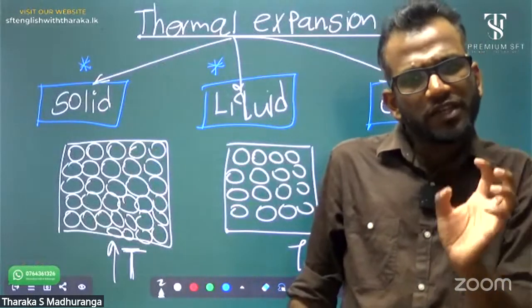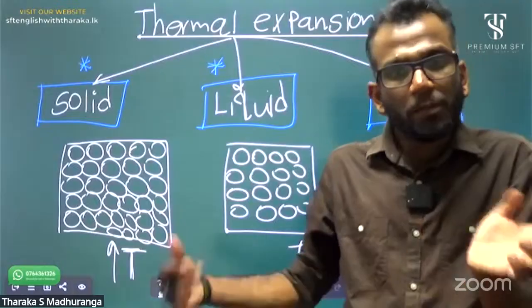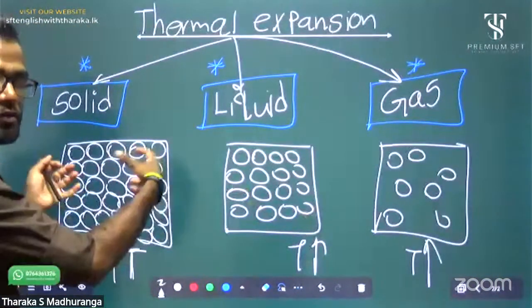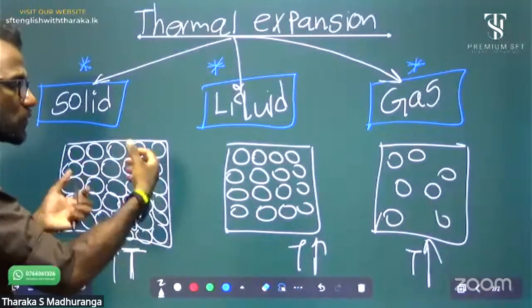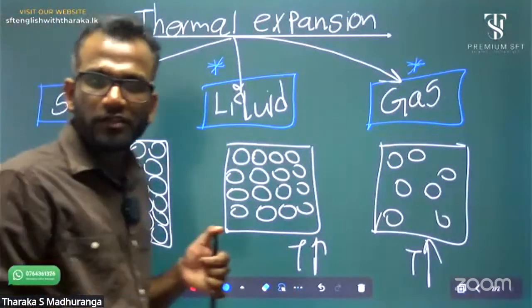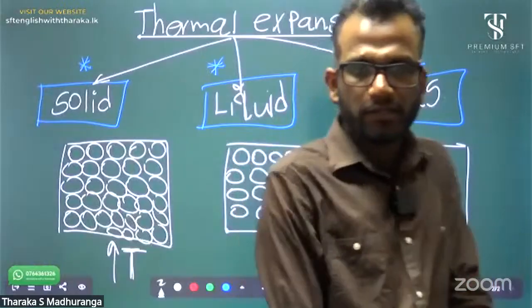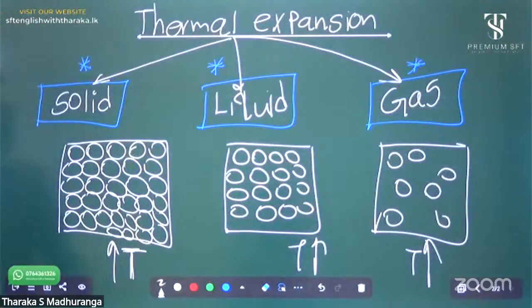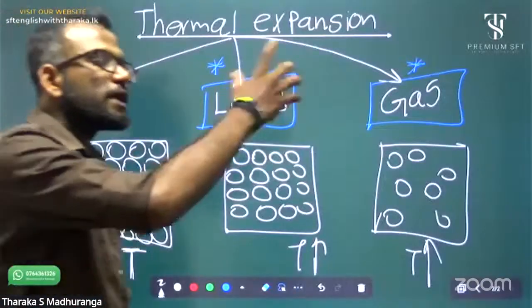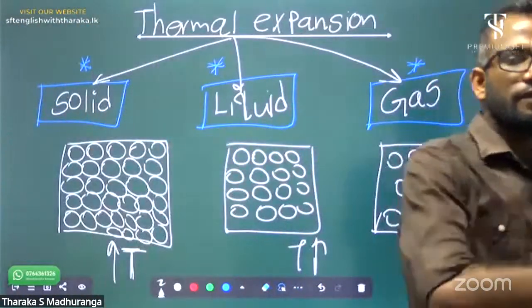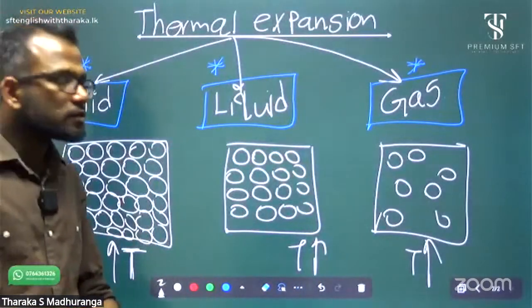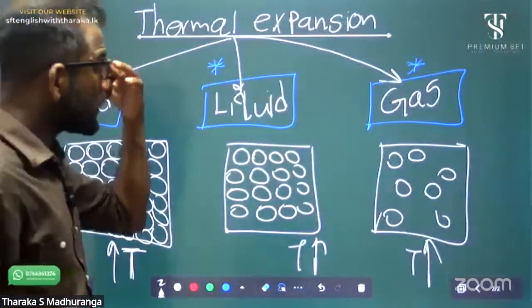What's the meaning of contraction? Thermal contraction is the opposite way. With a temperature decrease, they start to compact due to less vibration. Less vibration, they compact. That's the meaning of contraction. Now you know all materials, solid, liquid, and gas, are expanding. Okay, let's go into solid expansion.